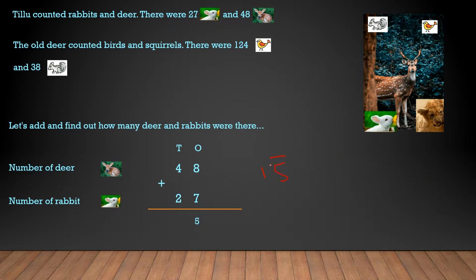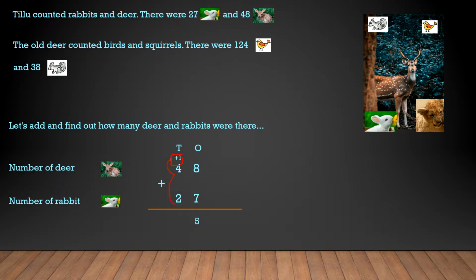It means we'll take 5, and this is the tens place digit. So this tens place will move as a carry over to the tens place. So we'll keep 1 as a carry. In case we got 25, then this 2 might have moved to the tens place, but I don't want to confuse you. We got 15, so 5 will be written over here, and 1 will go up as a carry.